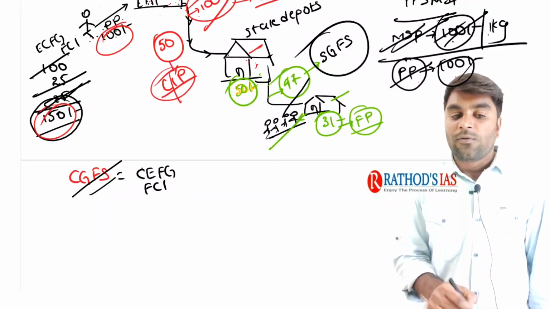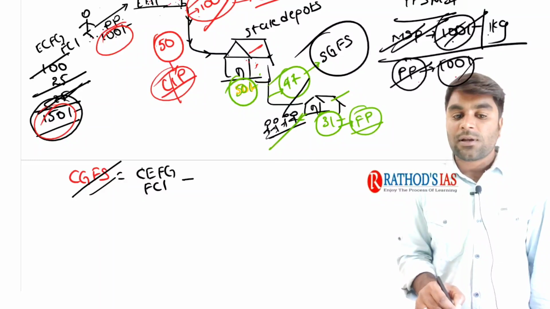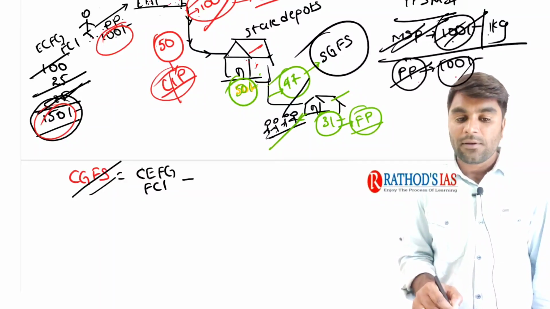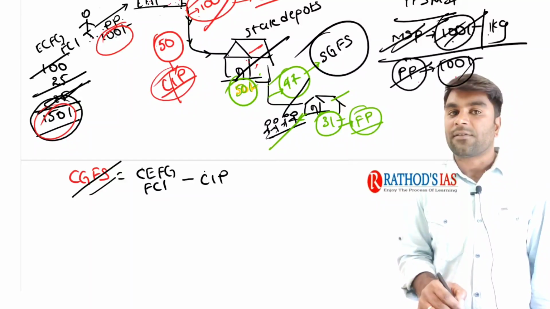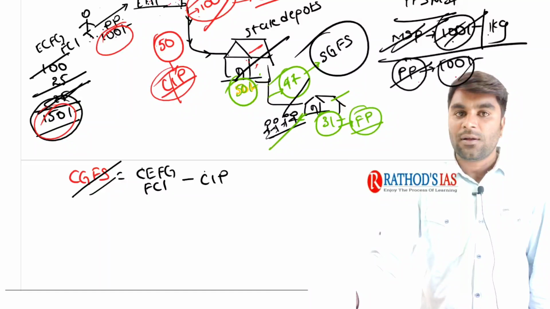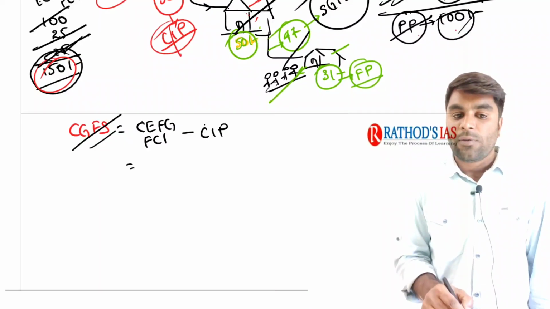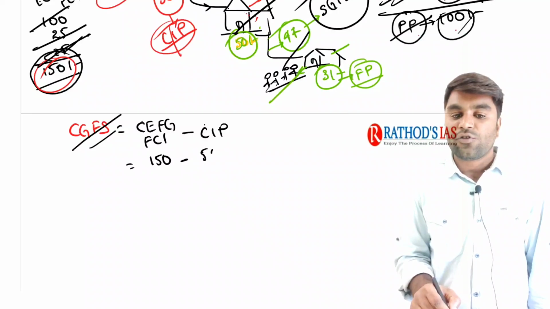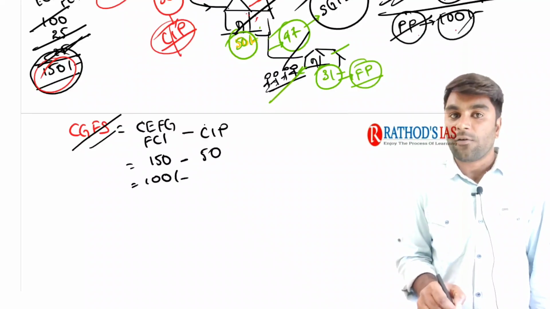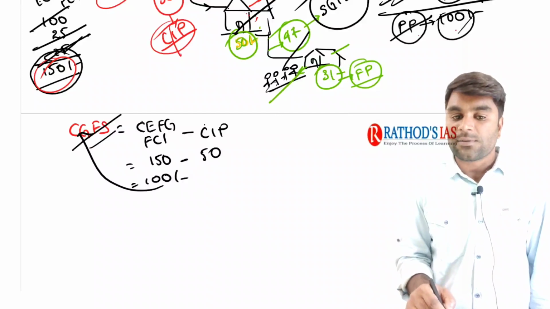So central government food subsidy is nothing but economic cost of food grains of the FCI minus, see, the central issue price, the price at which the food grains are sold to the state government depots. So the economic cost of food grains is 150 rupees. What is the central issue price? The central issue price is 50, the remaining is 100. This 100 rupees is nothing but central government food subsidy.